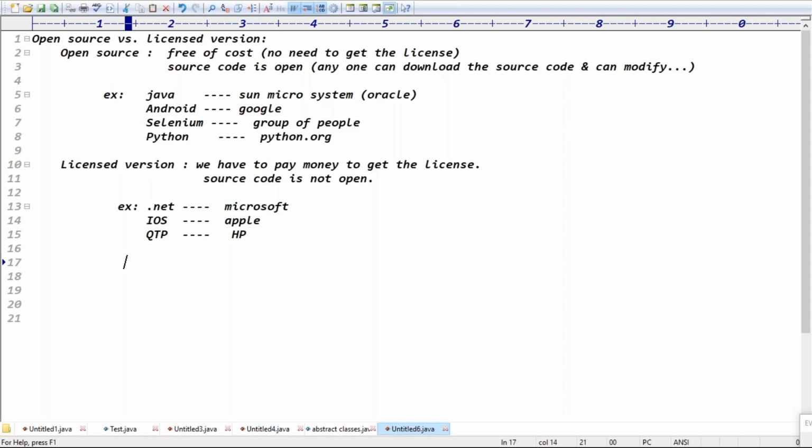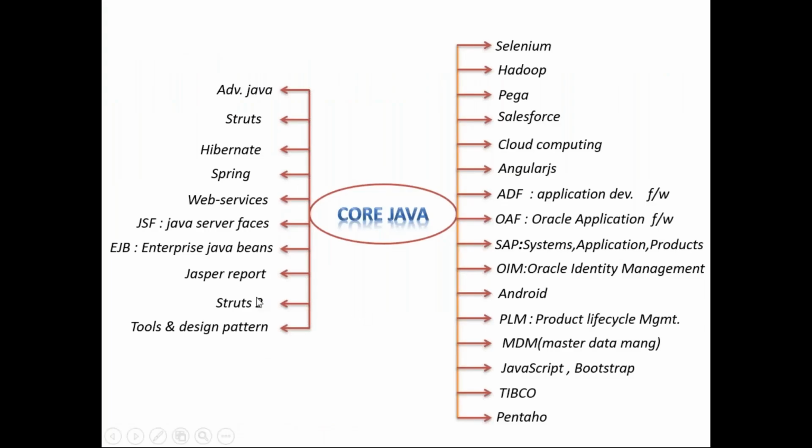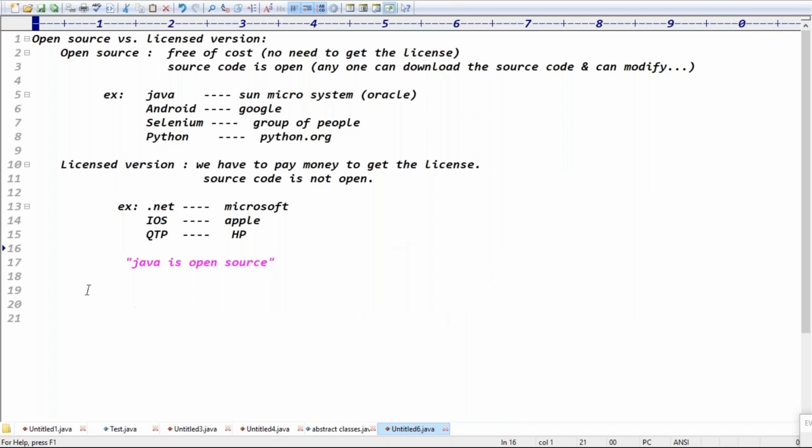So finally, today we decided the first point. What type of language is Java, guys? Java is open source, right? Java is an open source language, an open source product, guys. That is why all these technologies depend on Java. Java is an open source technology, guys. Any questions, please?